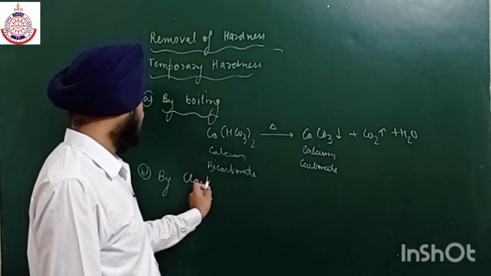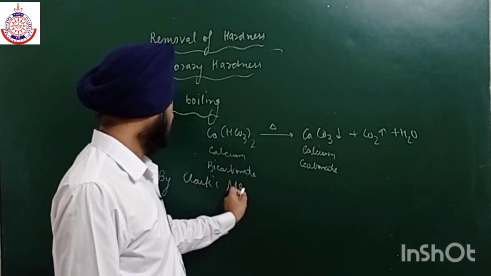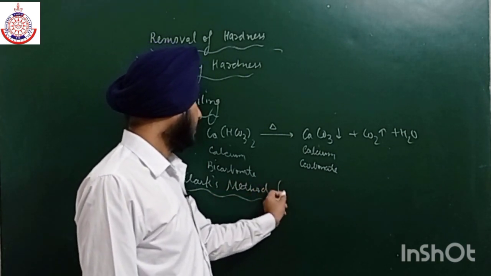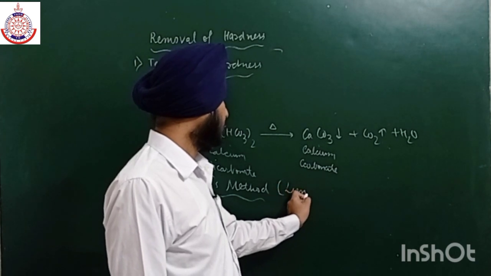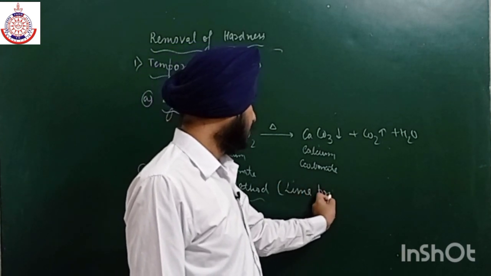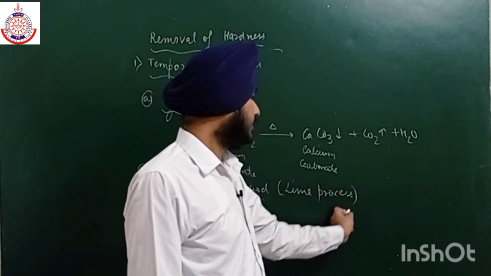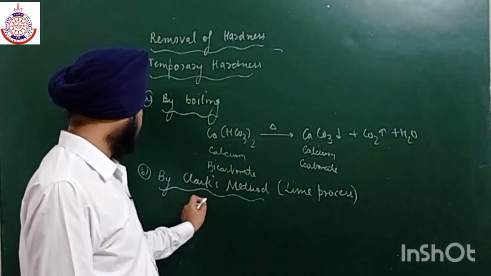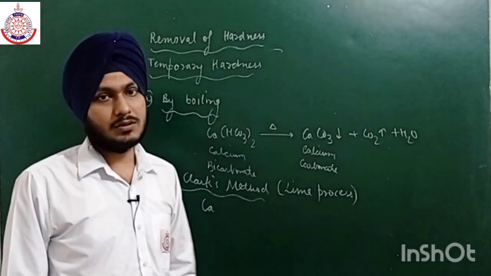This method is also known as the lime process, because in this method we use quick lime. The first step is the reaction of quick lime with water to form slaked lime or lime water.